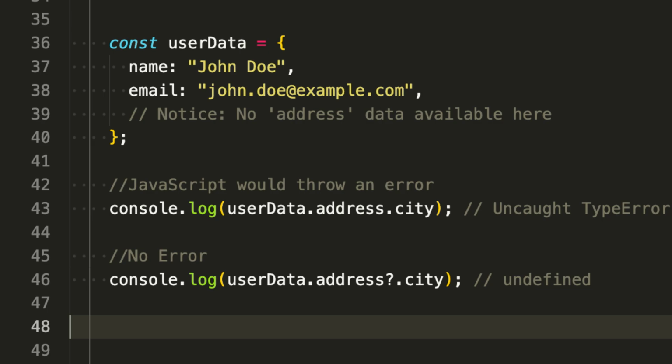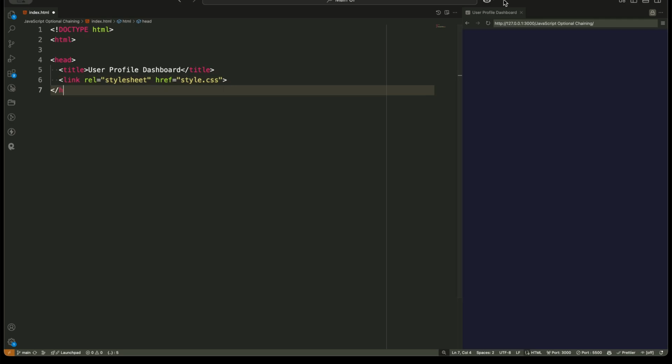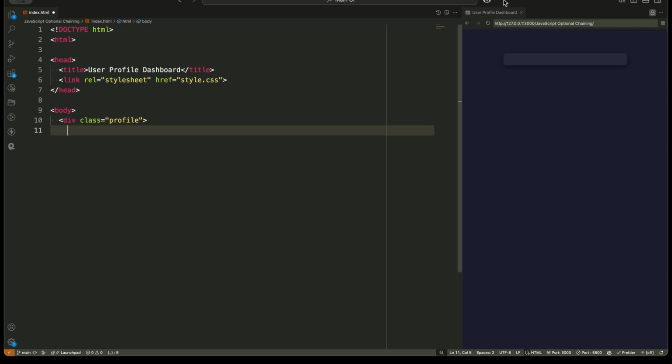To make this concept even clearer, let's build a practical project, a user profile dashboard that dynamically displays user information. Now here's the challenge. Some user data may be missing, such as address details or company information. In this project, I'll explain these key points.